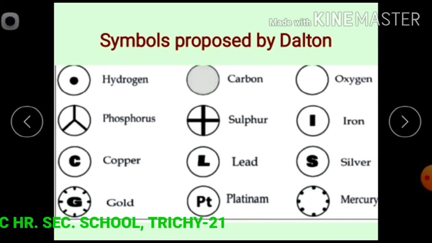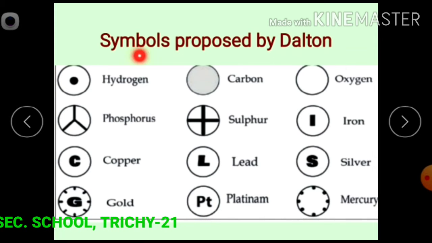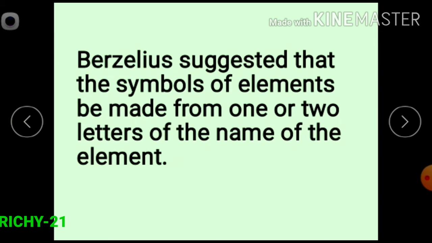The symbols of some elements proposed by Dalton: hydrogen, carbon, oxygen, phosphorus, sulfur, iron, copper, lead, silver, gold, platinum and mercury. Berzelius suggested that the symbols of elements be made from one or two letters of the name of the element.